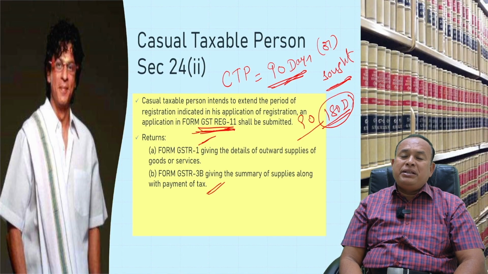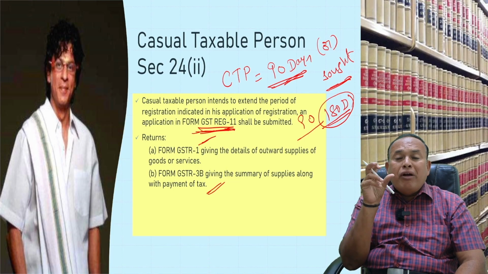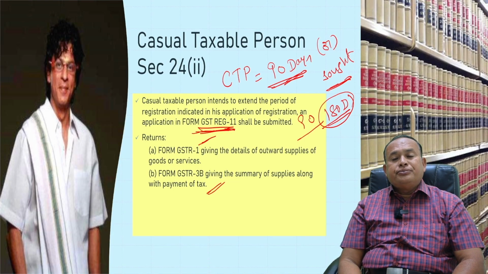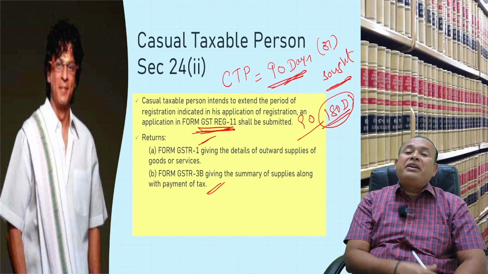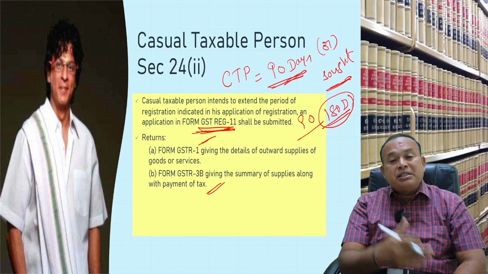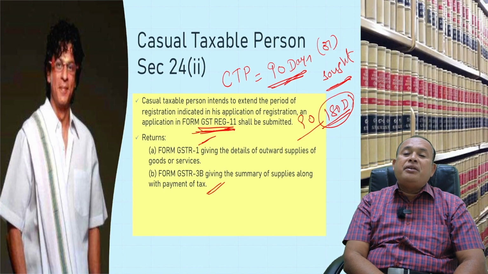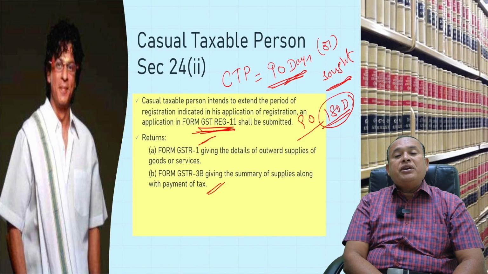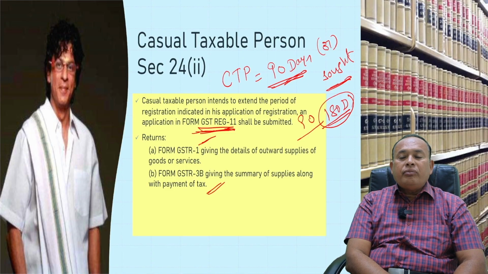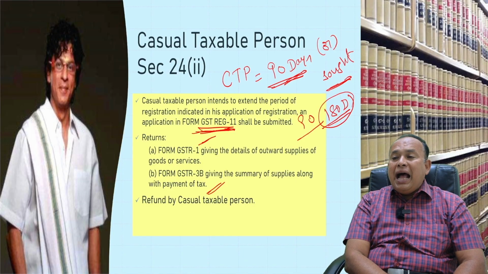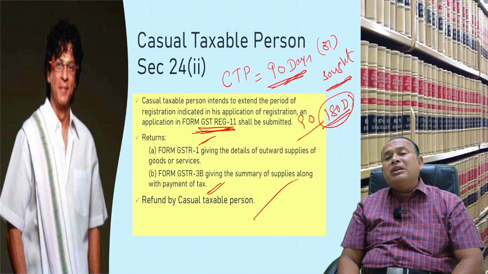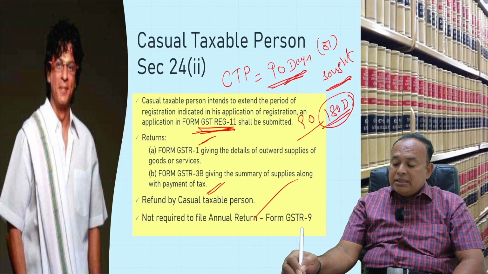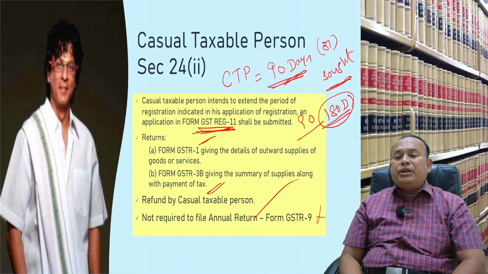Monthly, the tax has to be paid by the casual taxable person during the validity period of registration. By submission of a return properly, he can ask for a refund if he comes to know that at the time of winding up of registration he paid excess payment. That payment can be claimed as refund by a casual taxable person. Refund will be given to him. Further, my dear friends, is he required to file the annual return GSTR 9? Not required to file. GSTR 9 is not applicable to him.